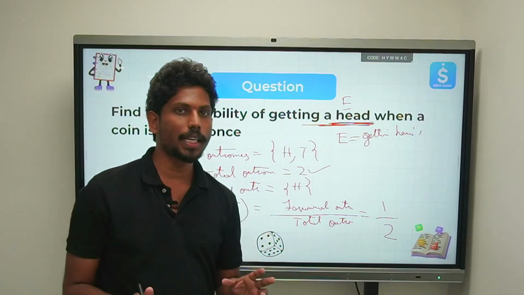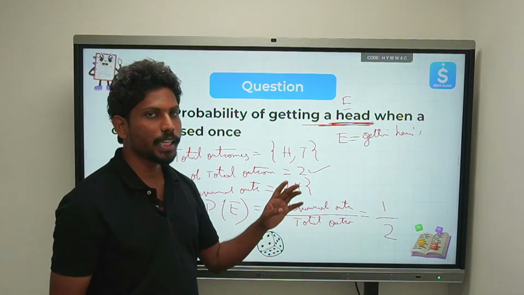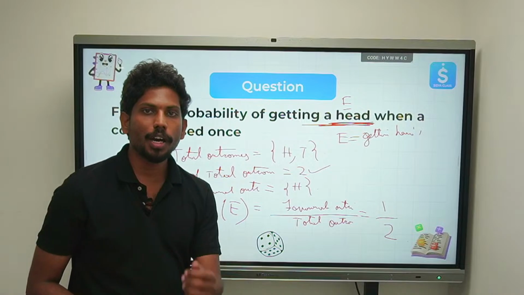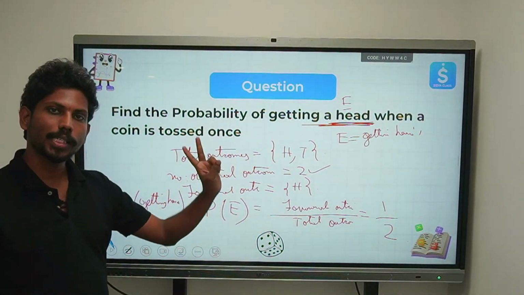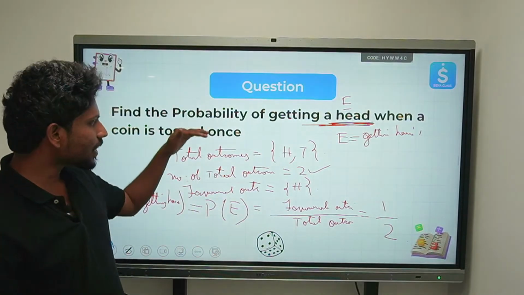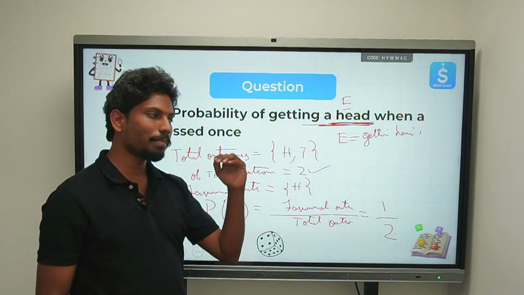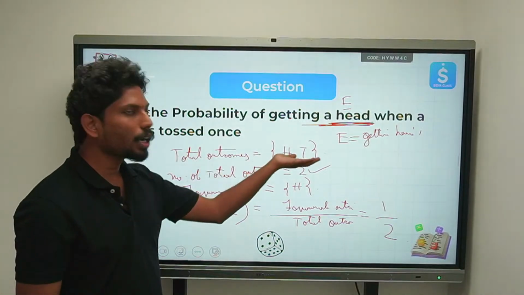I hope you are all understanding this point very clearly. When you are flipping a coin, there are 2 possibilities, a head or a tail. The total outcomes are head or tail. So when you are writing the sequence of steps, you need to clearly mention what the total outcomes are.